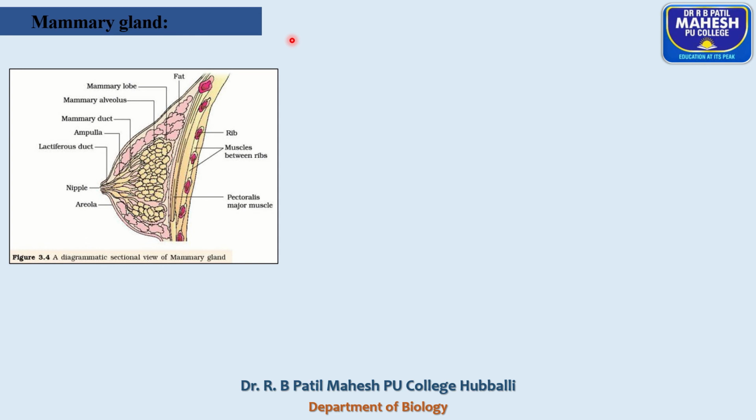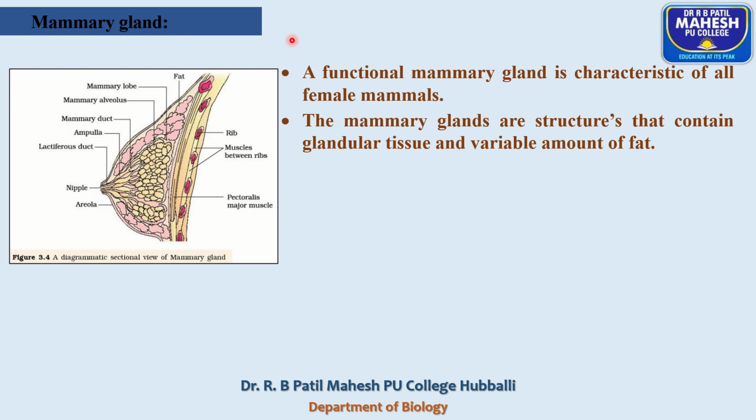You already know that the mammary glands are a characteristic feature of mammals, and the mammary glands are functional only in the case of females, and rudimentary or non-functional in the case of males. These mammary glands are derived from sweat glands. The functional mammary gland is a characteristic feature of all female mammals, and its structure contains glandular tissue and a variable amount of fat.